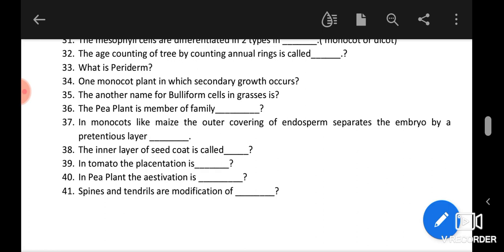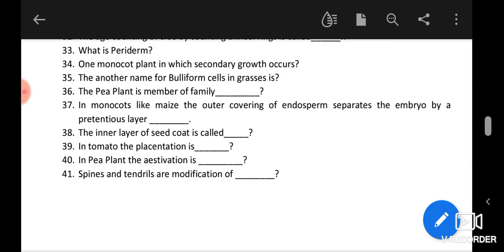Leguminosae is a traditional name and the correct name according to ICN, the International Code of Nomenclature for Algae, Fungi and Plants, which is the governing body for the naming of plants. The correct family name is Fabaceae.